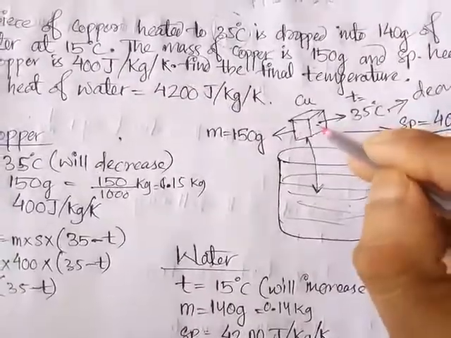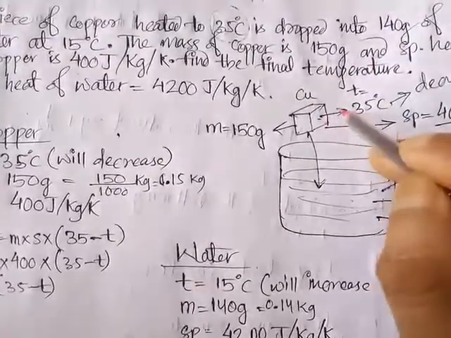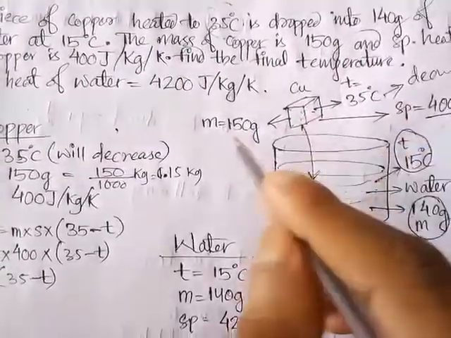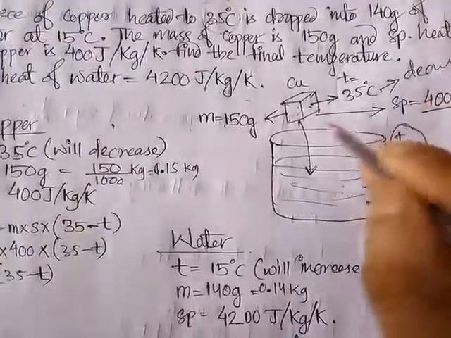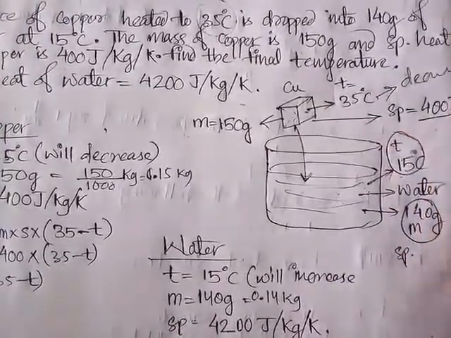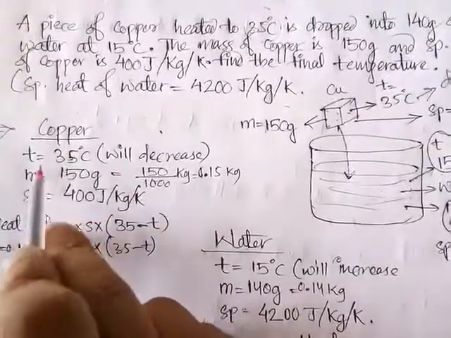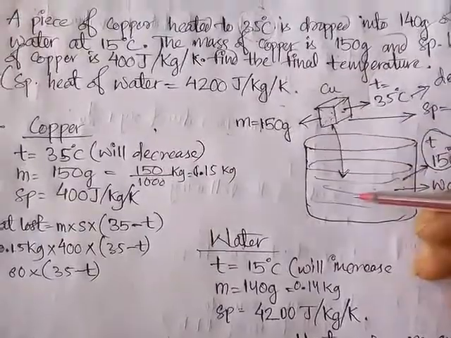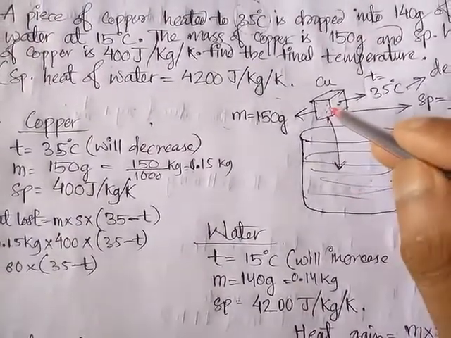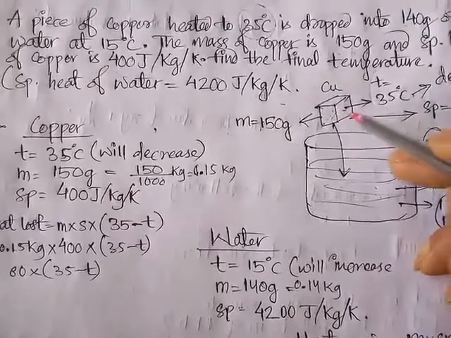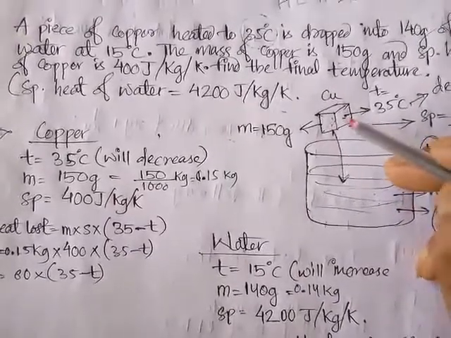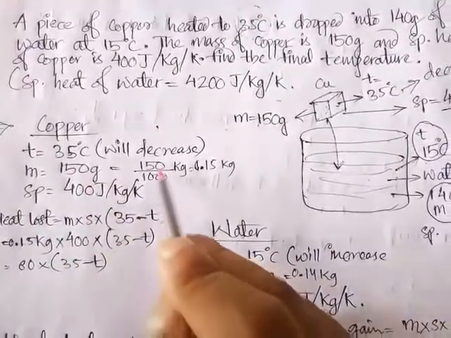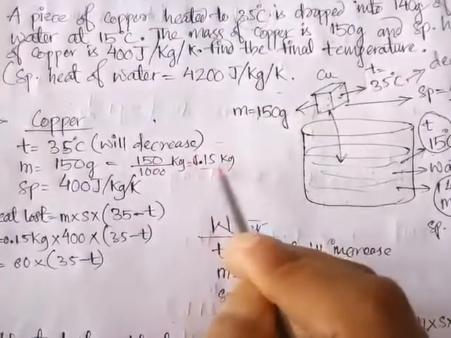Now the copper's temperature is given as how much? 35 degrees Celsius, as I have written in this diagram. T means temperature. The copper mass is given as 150 gram, and then the specific heat of copper is given. So for copper I have written the given temperature here, and this will change, because if you put hot copper into water, it will lose heat energy. Hot copper in cold water will become cold. The mass of copper is 150 gram. Convert this into kg, divided by 1000, it becomes 0.15 kg.